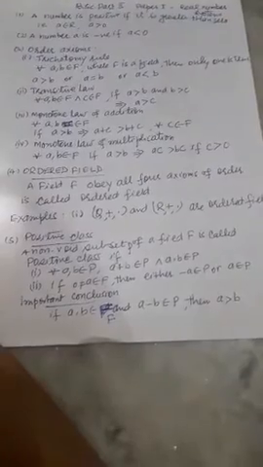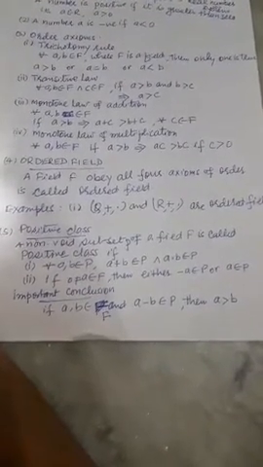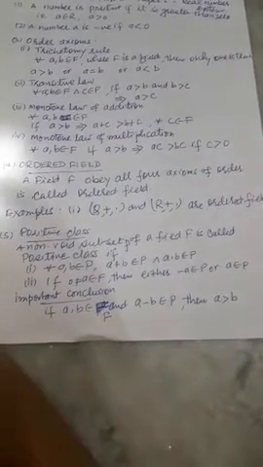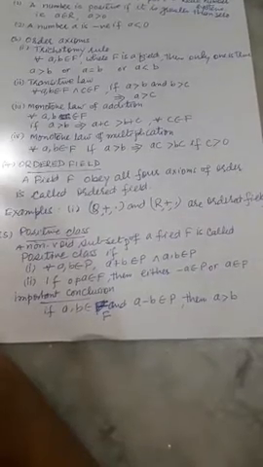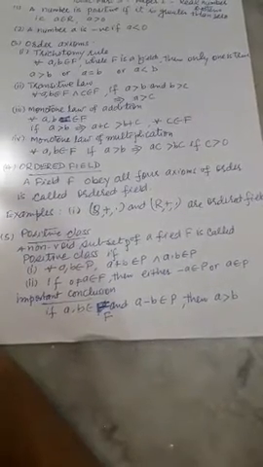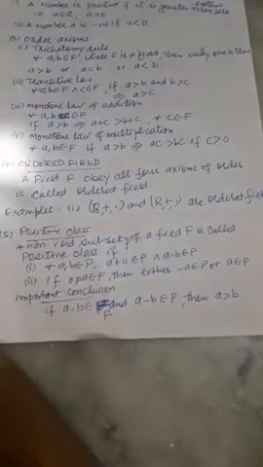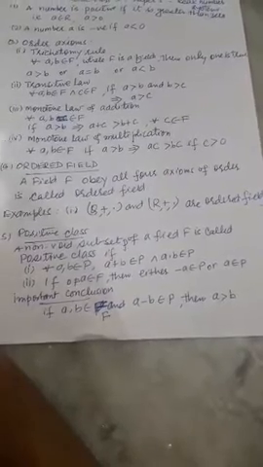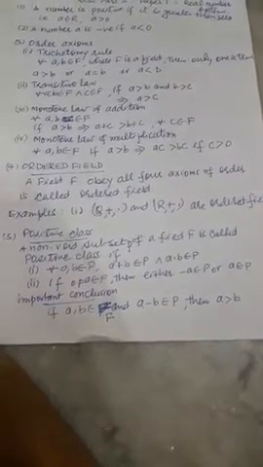Third one, monotone law of addition. For all A, B belongs to the field, if A greater than B, then A plus C will be greater than B plus C, for all C belongs to F. This is also said to be the order of addition.